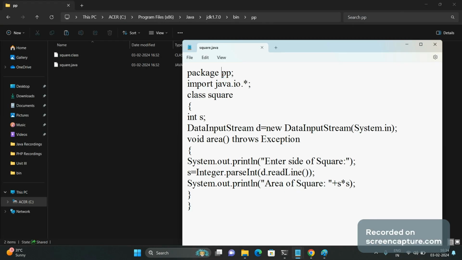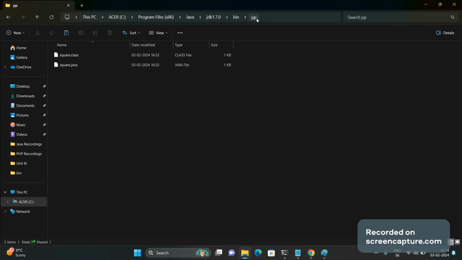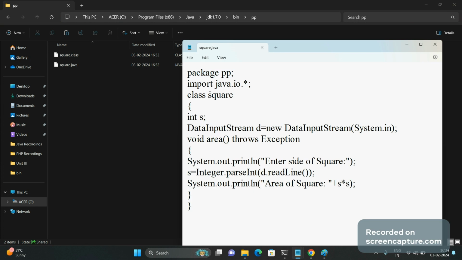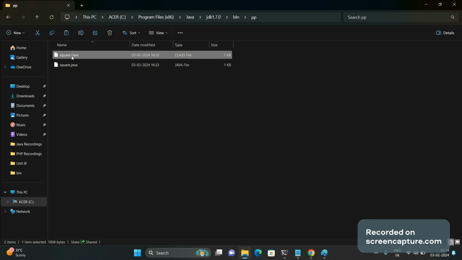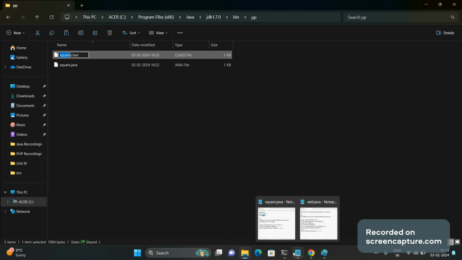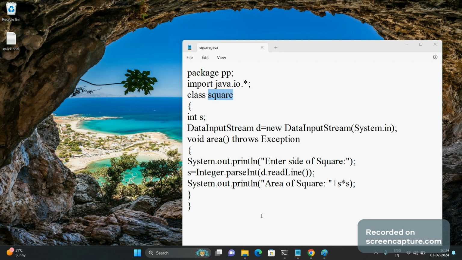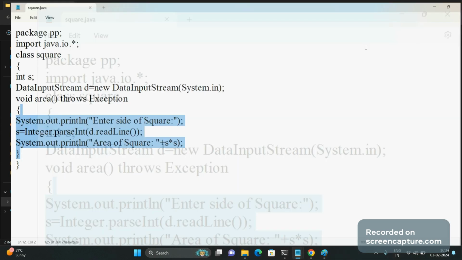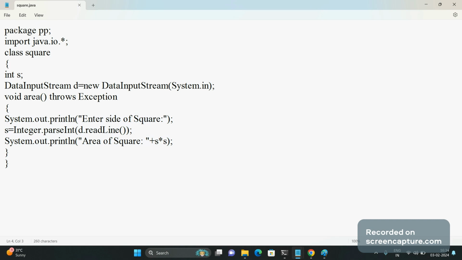So under this pp package, we have the class square.java and the compiled class file, which is providing the service of calculating the area of a square. Now we will write one more code where we can make use of this square code.